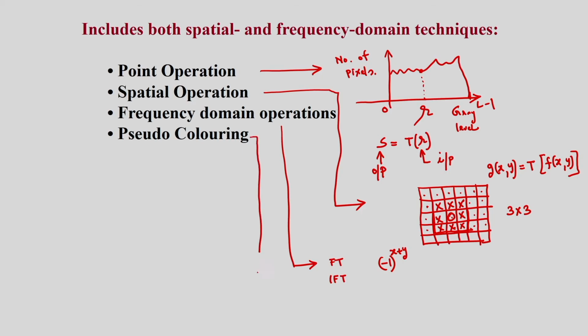And one example of this enhancement technique is the pseudo coloring. Pseudo means false coloring. That concept I am going to explain in color image processing. The false coloring means I can convert the grayscale image to a color image. That is the false coloring, that is the pseudo coloring. The grayscale image can be converted into a color image.